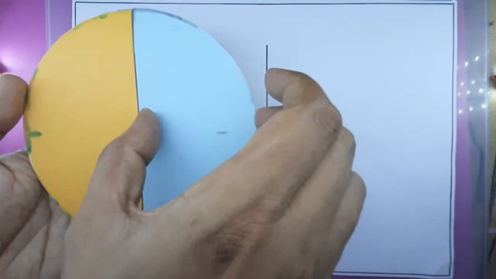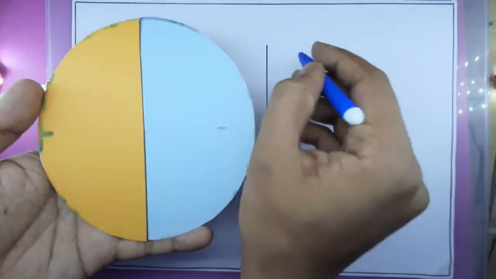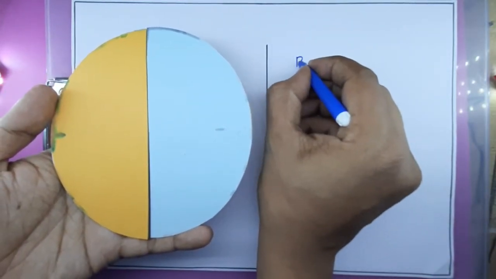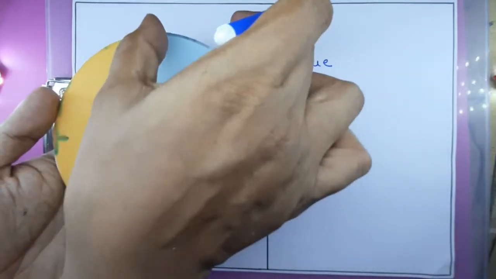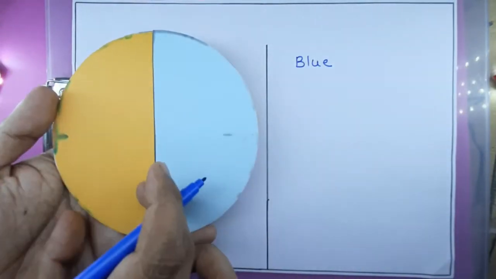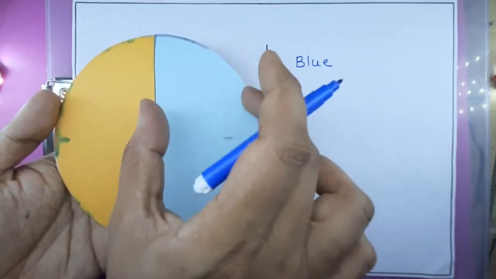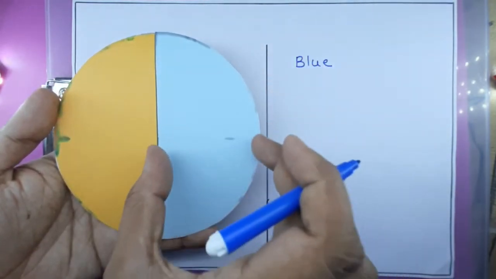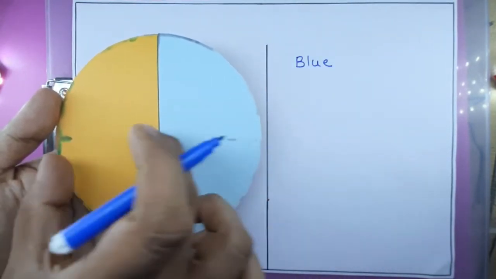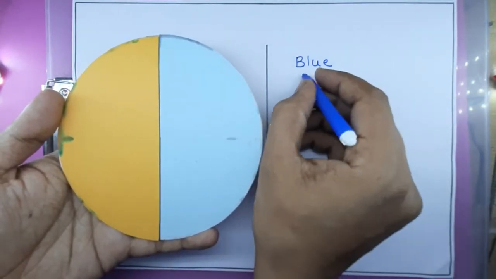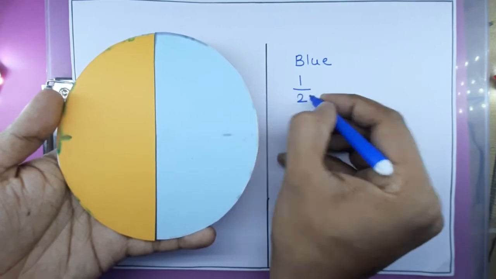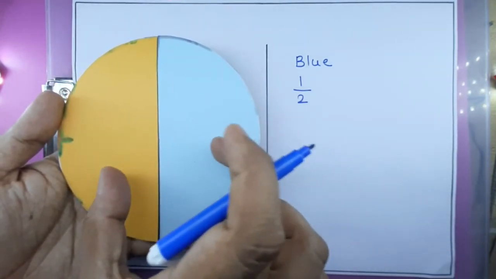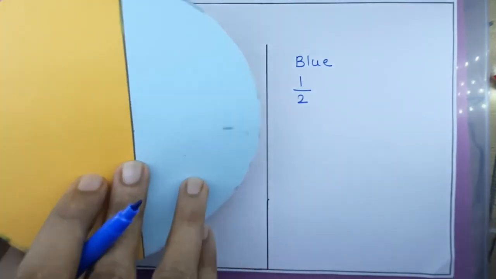So I will write only for blue color. I will write that this is the half part and this is another half part. So how can I write half? This is one part and total number of parts is how much? 2. So for this diagram I will write it as 1 upon 2. Total 2 parts are there. From those 2 parts, one part is blue.